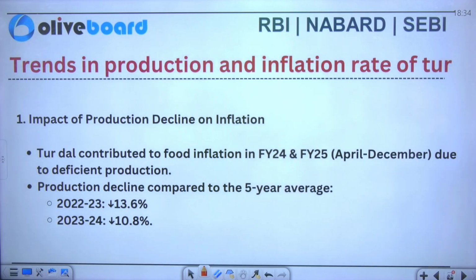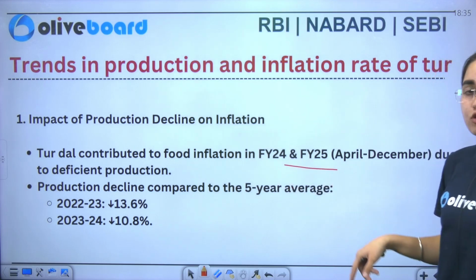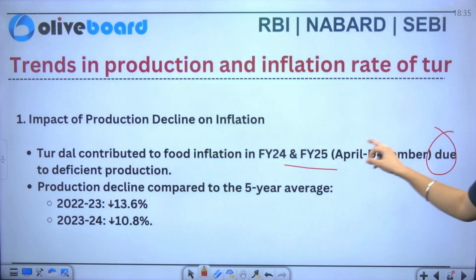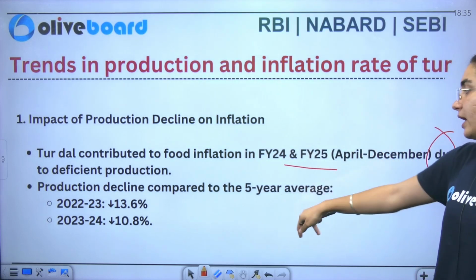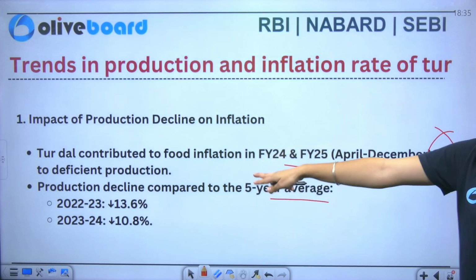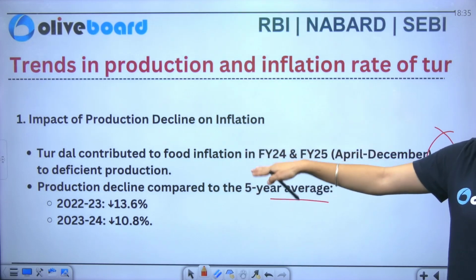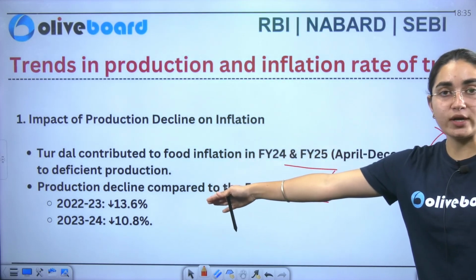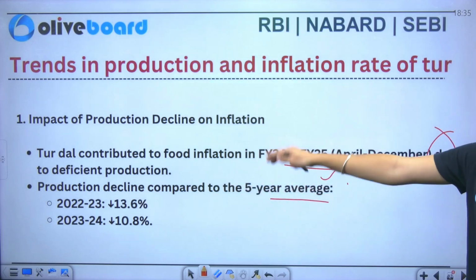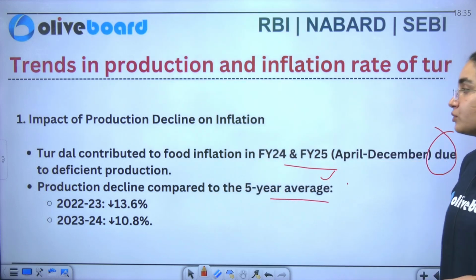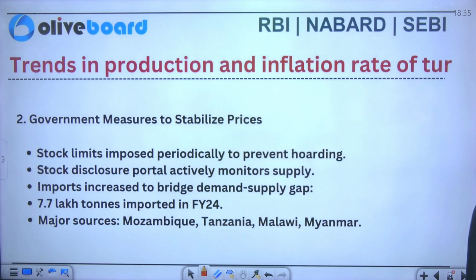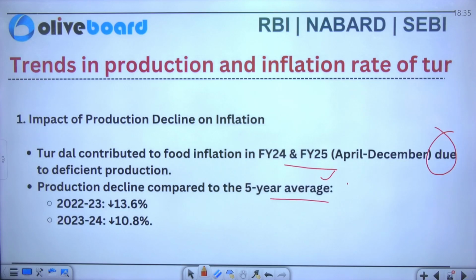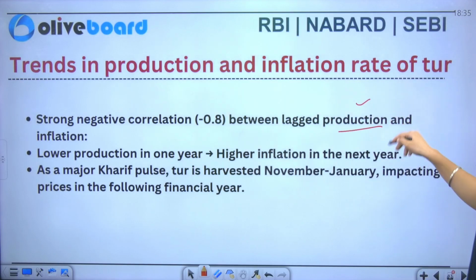Now I'll talk about the impact of production decline on inflation. Tur dal is one of the types of dal. Now the pulses contributed to food inflation in April 2024-25 due to the deficient production here, production that has declined compared to the 5-year average. That is the case here. If I talk about 2022-23, it was lower by 13.6%, and 2023-24 lower by 10.8%.